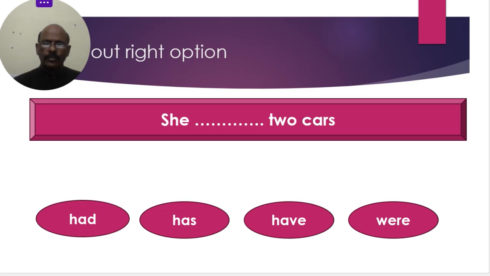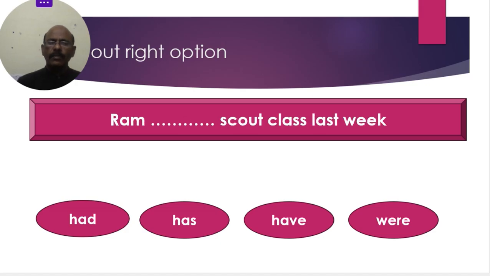Next, "she dash two cars." After she we write has in present tense, past tense had. Has, because this is singular. She has two cars. "Ram dash scout class last week." Completed already. So that's why Ram had, past tense.